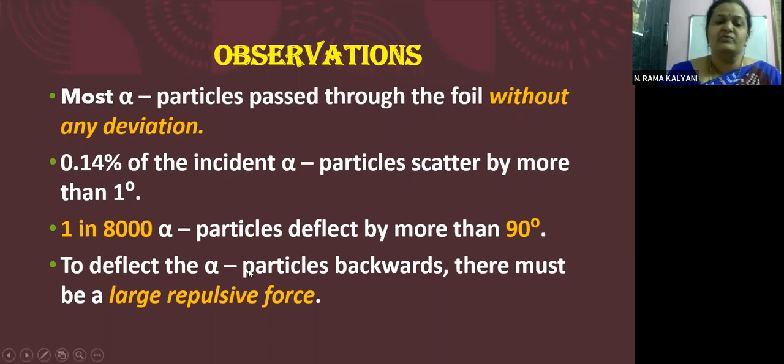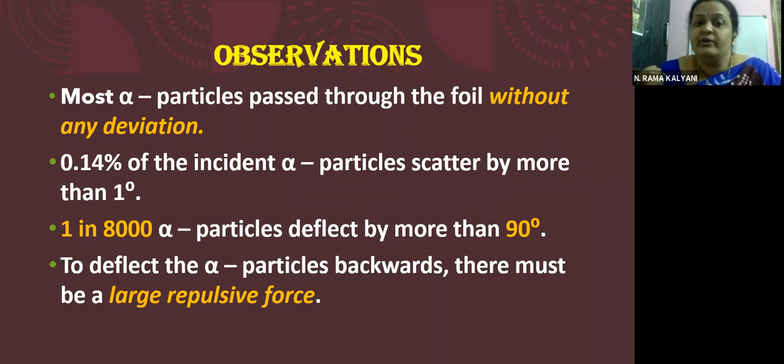So 1 in 8,000 alpha particles deflect by more than 90 degrees, which shows that something has stopped them from moving forward. Maybe there was a wall or something like that, where these very few alpha particles encountered some obstruction which stopped them from going in the forward direction. To deflect the alpha particles backwards, there must be a largely repulsive force. So what was blocking their way? In order to stop the alpha particles, there should be a very large repulsive force.